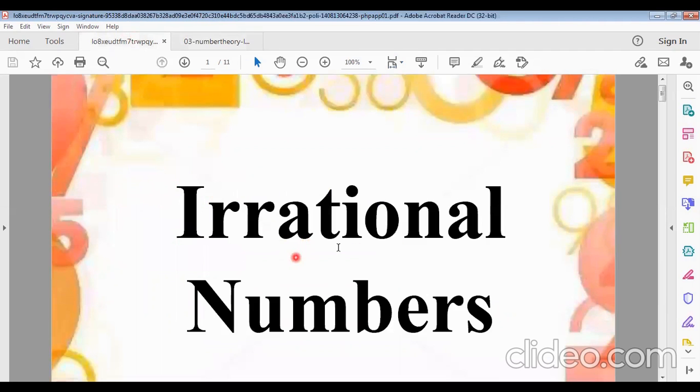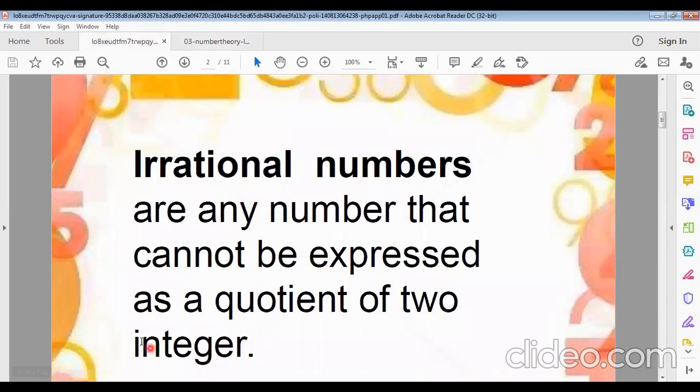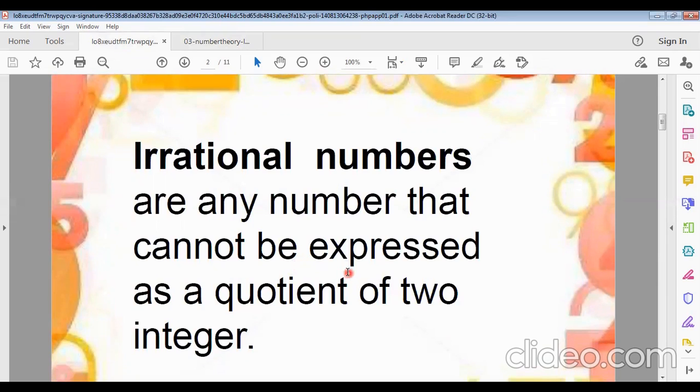So actually, what is an irrational number? You must know irrational numbers. Irrational numbers are any numbers that cannot be expressed as a quotient of two integers. That means the numbers cannot be expressed as p by q. If we can express a number as p by q, then it will be a rational number.